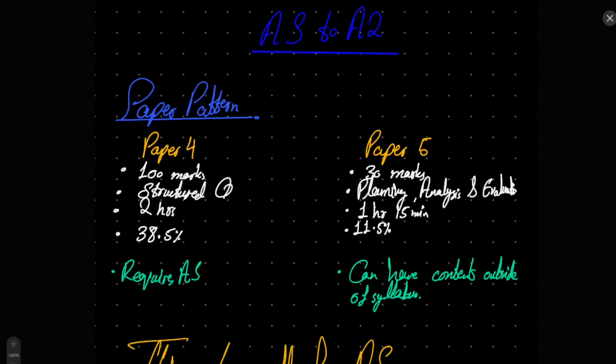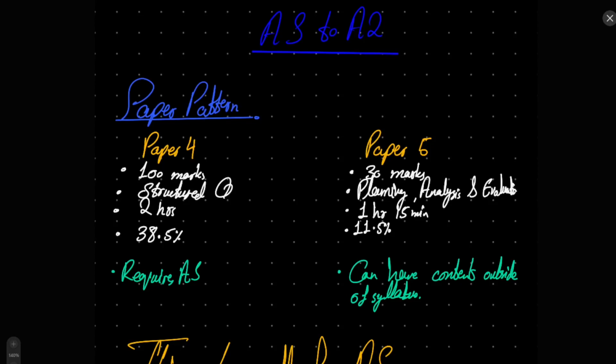It is 2 hours long and has the majority of weightage for your entire paper. So scoring good marks in paper 4 is extremely important, and knowing that AS comes into A2, and that a majority of AS can come in A2, is a very important fact to know.